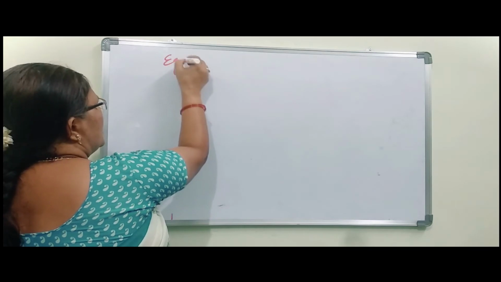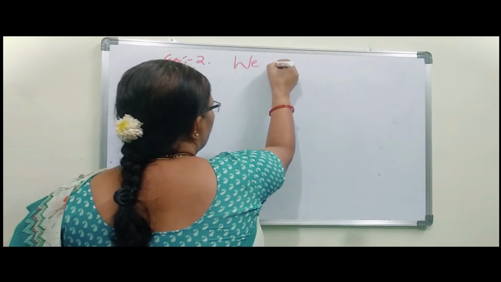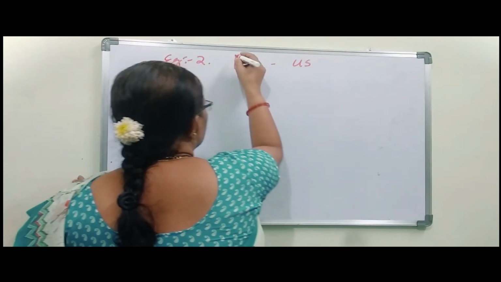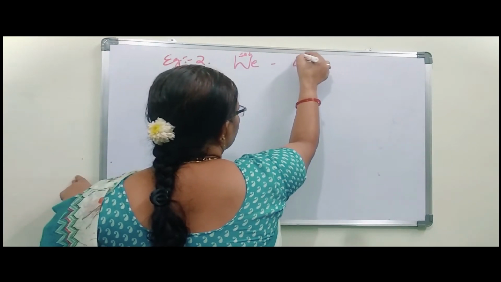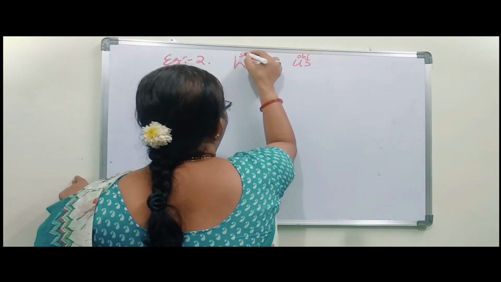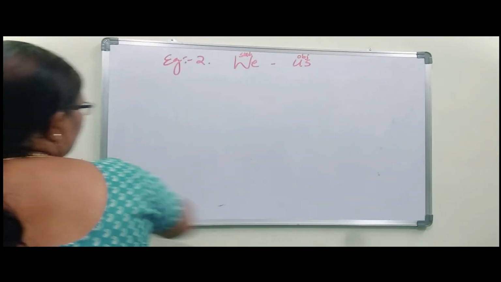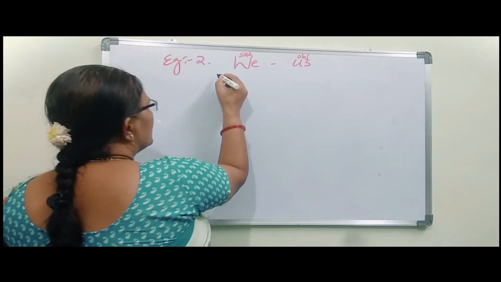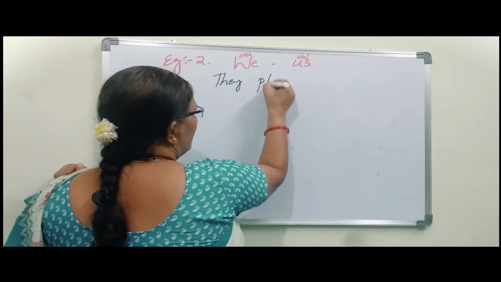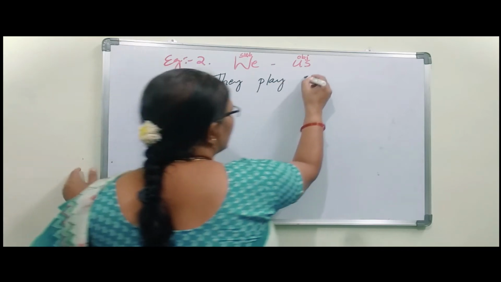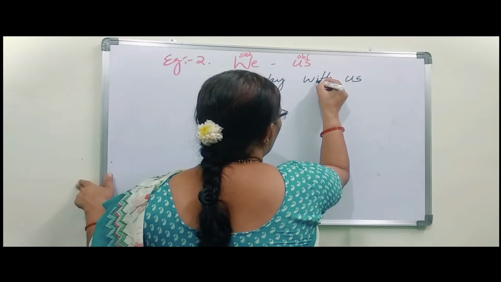Second example, we, us. Suppose the subject is we. If it comes under object, it becomes us. Okay. Let us see an example. They play with us.